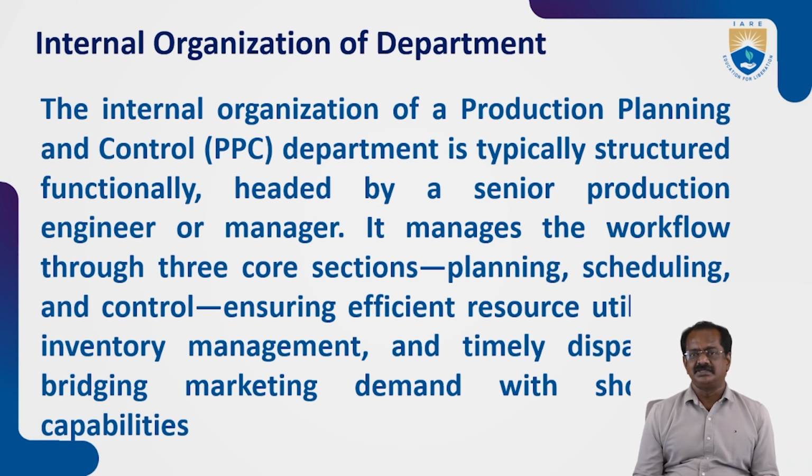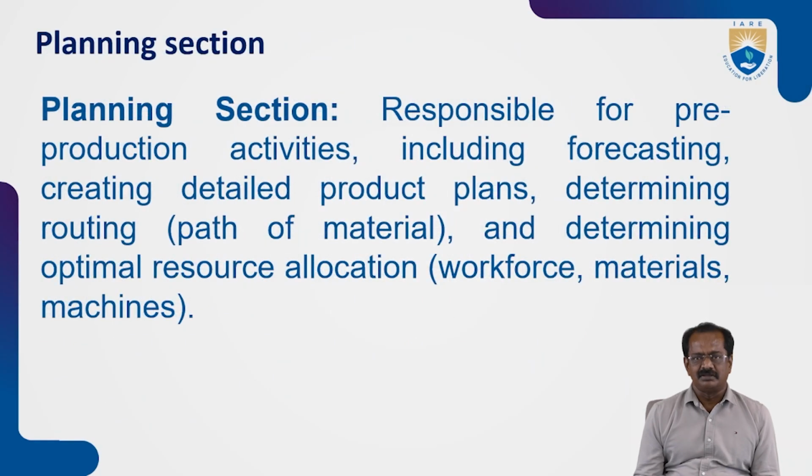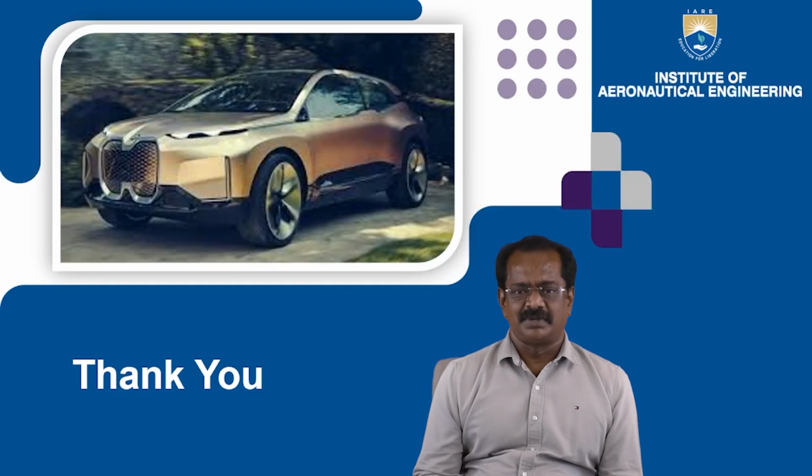All this planning, scheduling, all the paperwork, the brain work, all the homework, will be done in the administration section of production planning and control. The planning section is responsible for what should be procured, how it is planned, how it is scheduled, how we are paying the workers, what machinery is needed, how many tools are needed, what quality personnel are needed for quality control, and how the dispatch happens and how it reaches the dealer and the customer. So that is planned very well in the planning section.